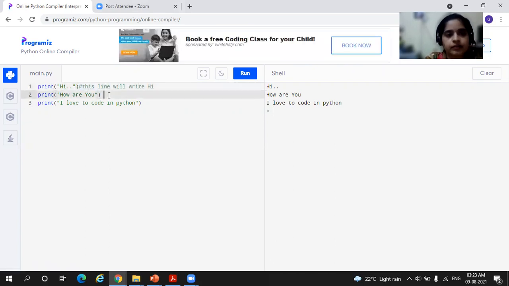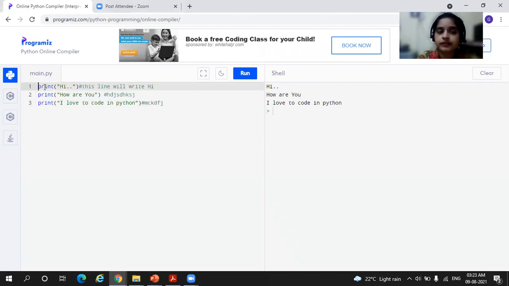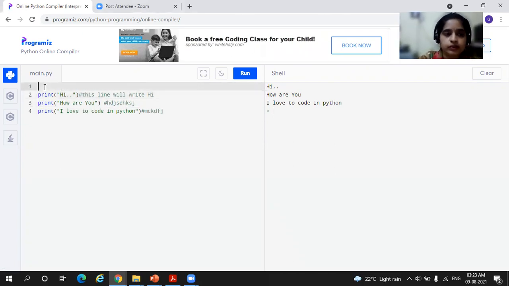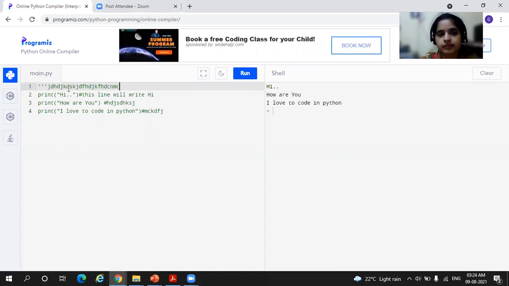Then for this again I'll write hash and then whatever you want. Here also I'll write hash and write something. If your comment is too big and doesn't fit in a single line, you can use single quotes 3 times and then write whatever you want. This program will print hi, how are you and all. This is my first program, whatever you want, blah blah blah, and then end it with 3 single quotes.